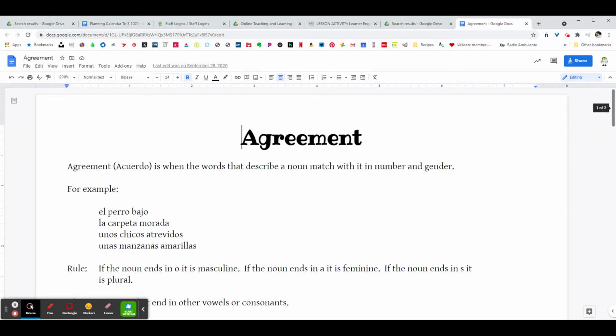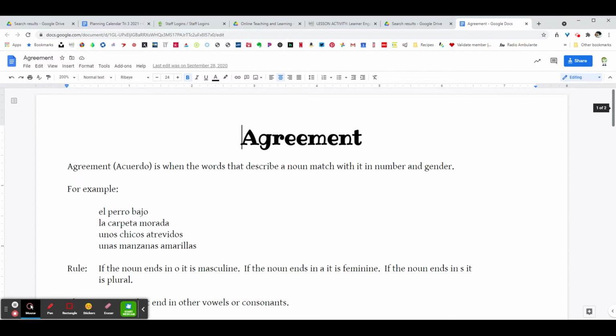Hola, estudiantes. Today we're going to have a mini lesson on agreement. So you've seen this concept in all your readings and your listening activities throughout the year, but I just want to go through a couple of the key concepts about agreement that will help you recognize and use it better when you're speaking and writing.